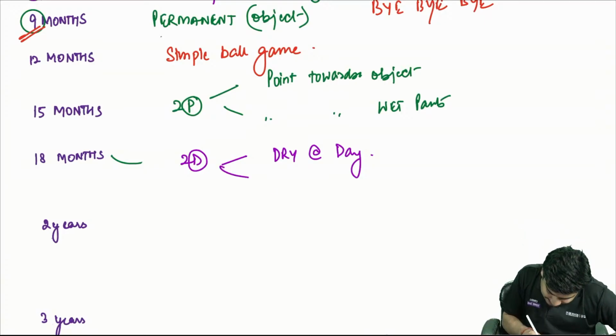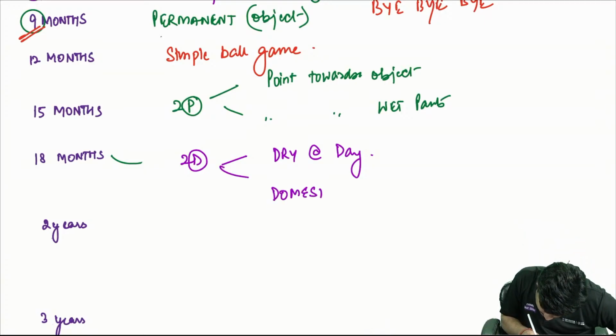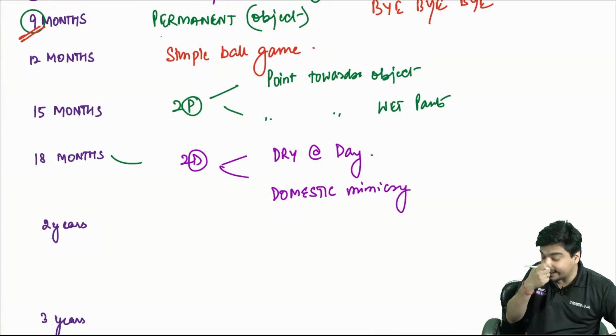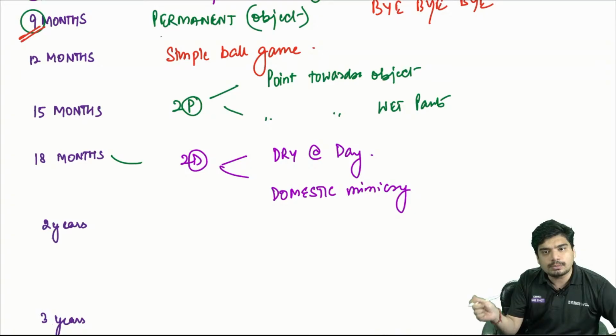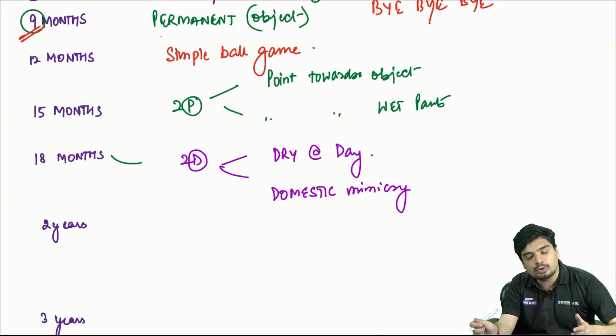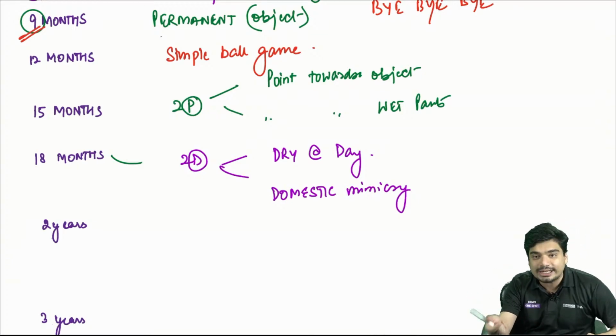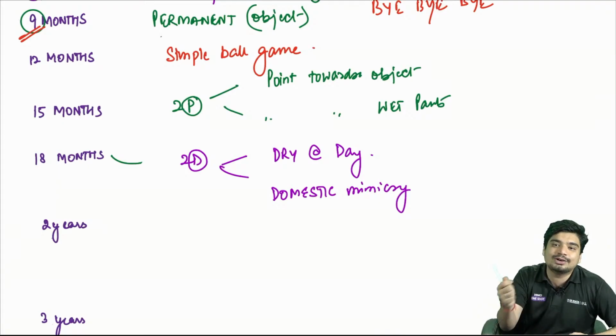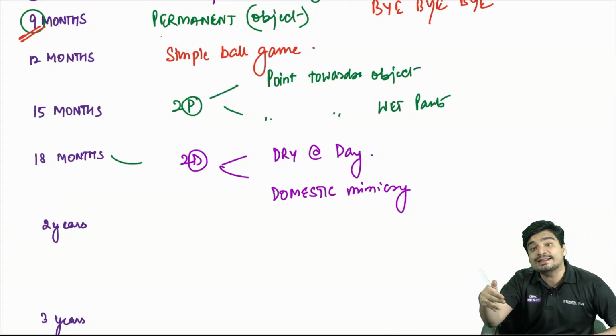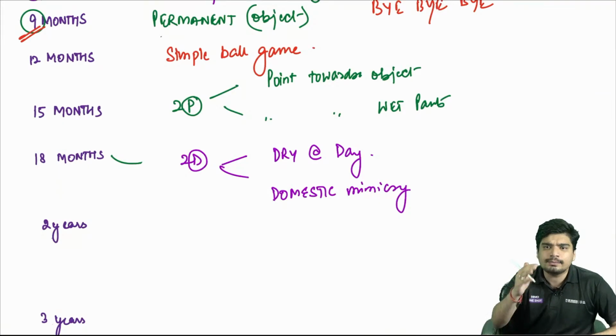The second D is domestic mimicry. Let's say mother is cleaning the house with a broom. Child will also pretend to be like mother, take up a broom or take up some object and pretend that he's also cleaning the room or cleaning the house. This is called mimicking the domestic task of the mother, domestic mimicry.